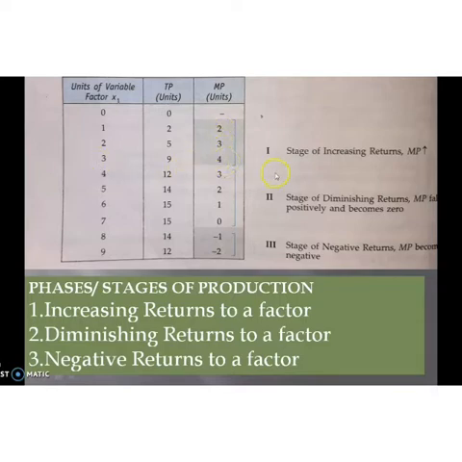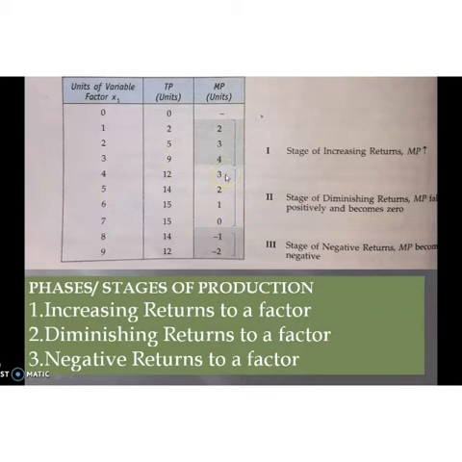This stage is known as the stage of increasing return, that means MP is increasing. Then after this level, when the producer employs one more unit of the variable factor, that is the fourth unit, what happens to MP?